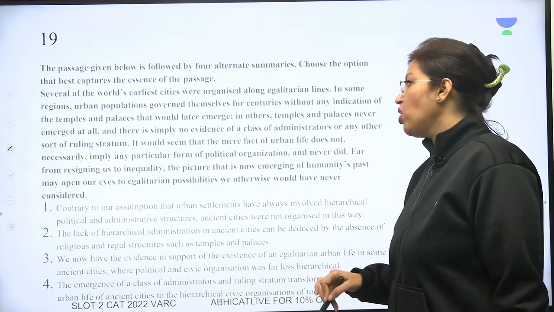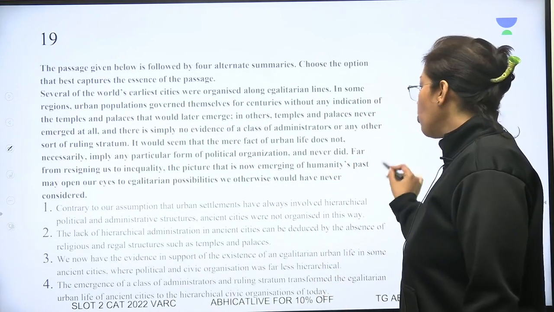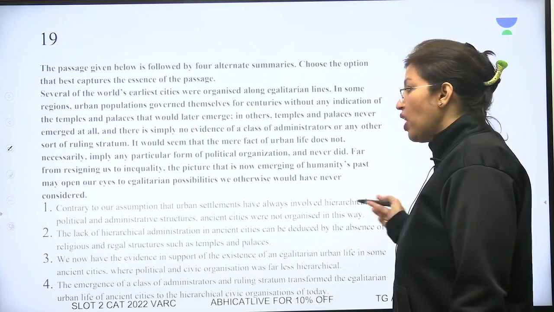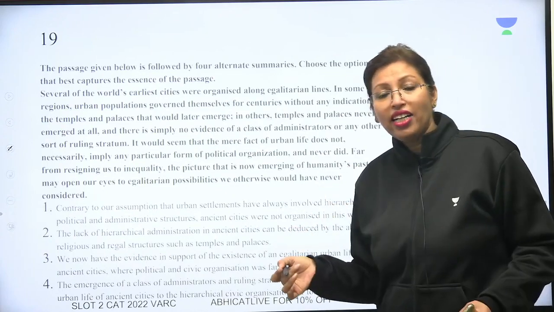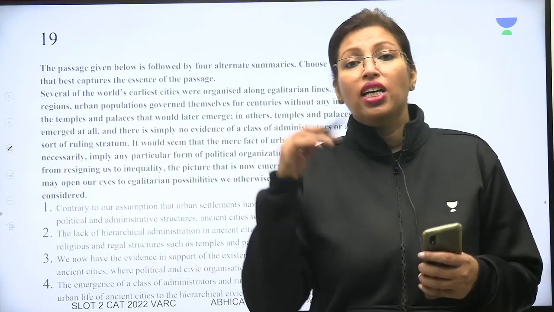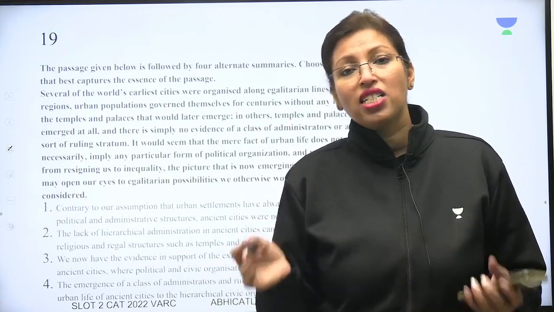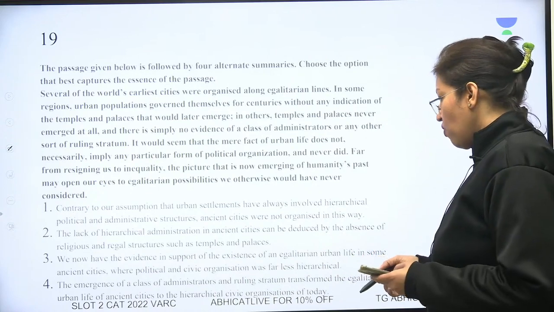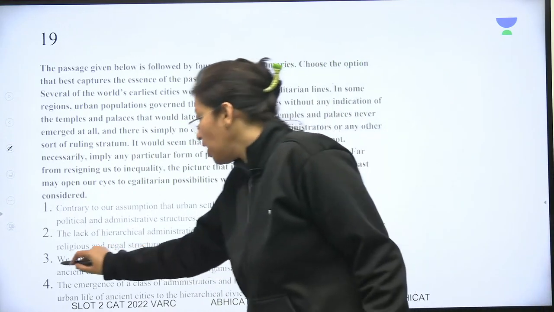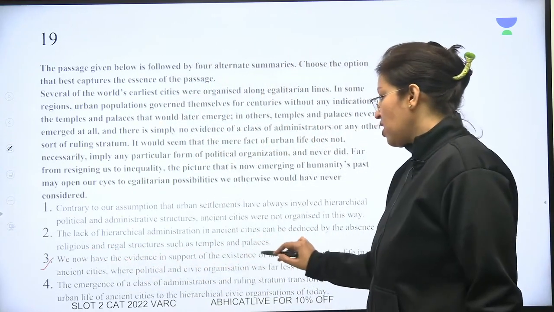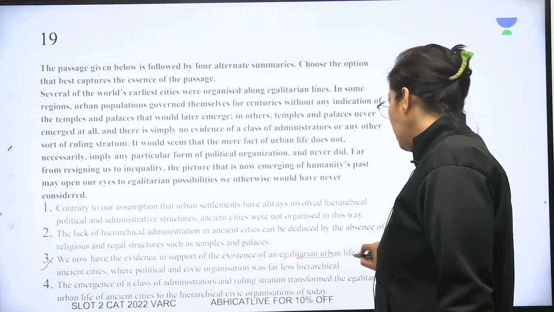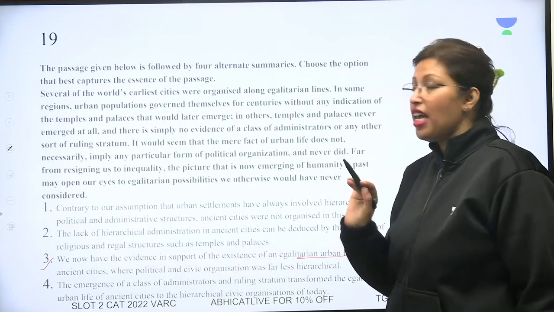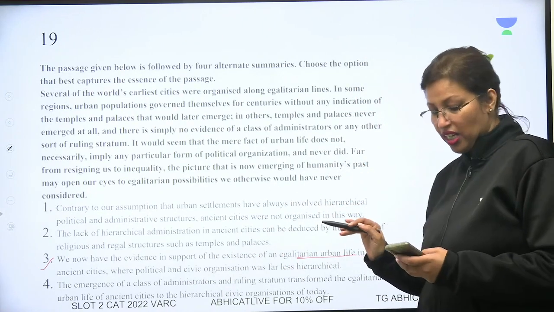Far from resigning us to inequality, the picture that is now emerging of humanity's past may open our eyes to egalitarian possibilities we otherwise would never have considered. तो ऐसे egalitarian possibilities थे जो हम अभी कभी सोच ही नहीं पाते, but facts are emerging which are pointing to that. Now the correct answer here was very beautifully option 3, which said we now have the evidence in support of the existence of an egalitarian urban life in some cities where political and civic organization were less hierarchical. नहीं थी उनके पास hierarchy.